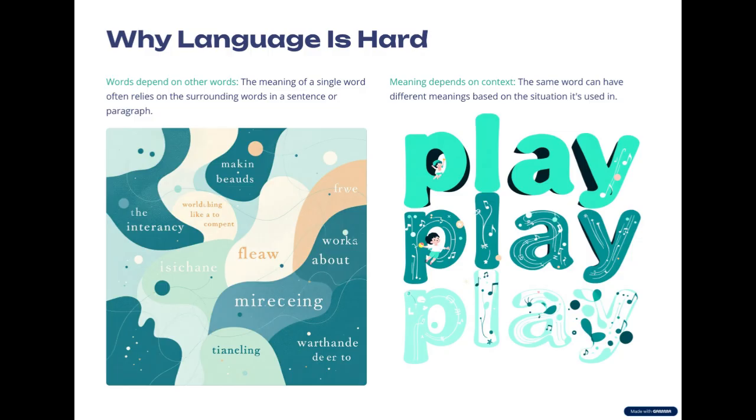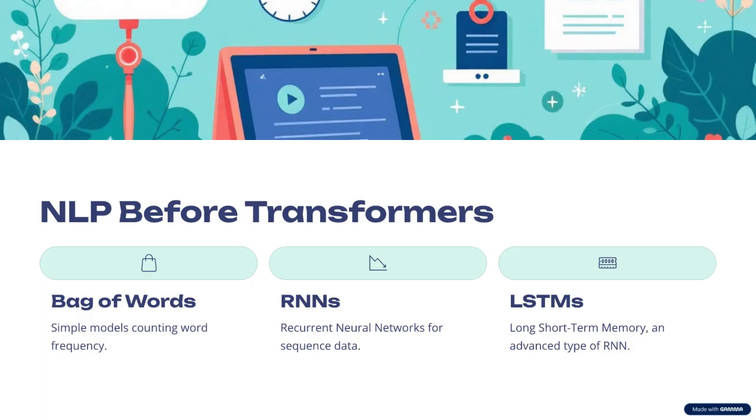So we'll understand why the language part is hard for AI models. The problem is that language is a collection of words, and a word depends on other words, while the meaning of different words and sentences depends on the context. And this is the problem because of which RNNs and LSTMs didn't work. So before transformers, NLP used methods like bag of words, RNNs, and LSTMs. So let's understand the problem of each one in brief.